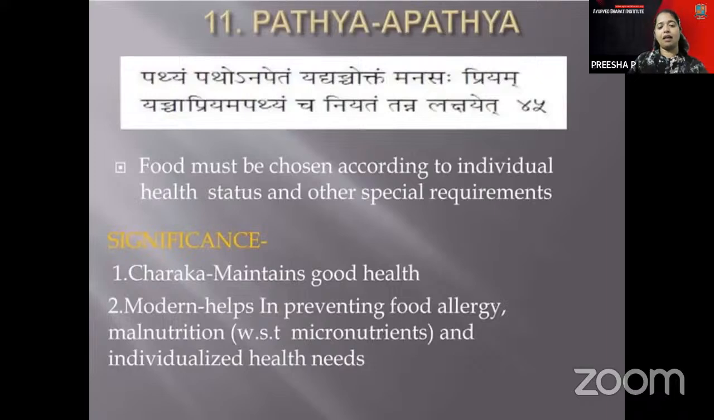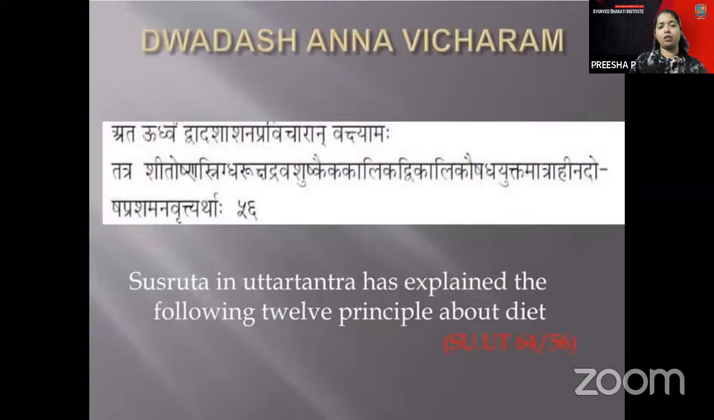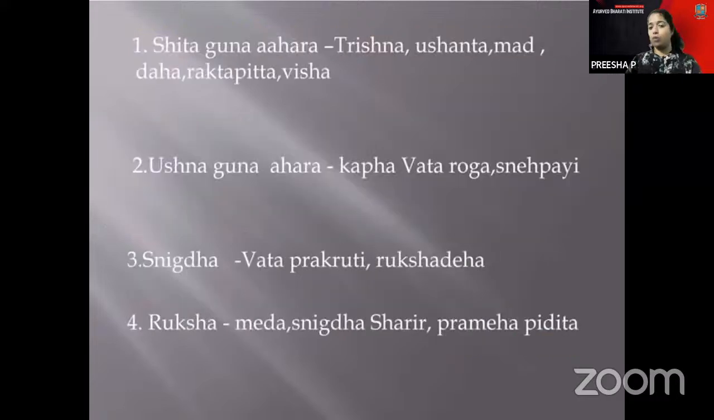The Pathya is mentioned. Dwadasha Anna Vichara is there: 12 principles about diet can be explained. So here you have Shita Guna Ahara: Shita is considered Trishna Kara, Ushnata will increase, and madness will increase. Daha, Raktapitta, and Visha will be there. For the Ushna Guna Ahara, it is Kaphavata Rogi and Sneha Pai, which is mentioned.